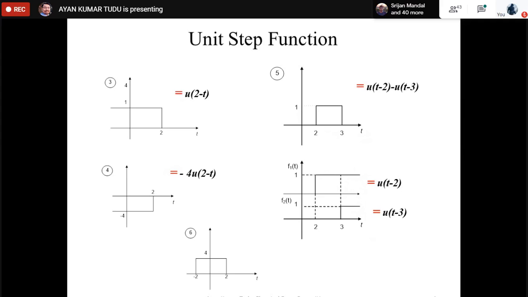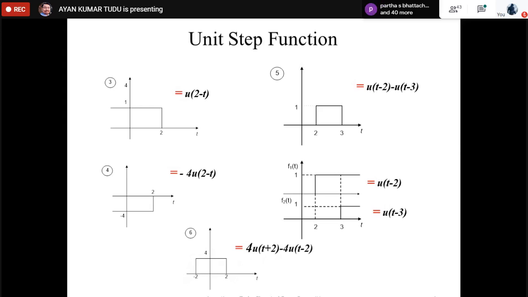Correct. The same logic we can apply. This should be f1 and this should be our f2. So the expression comes out to be 4u(t plus 2) minus 4u(t minus 2).